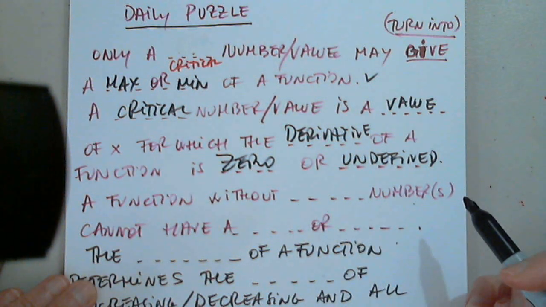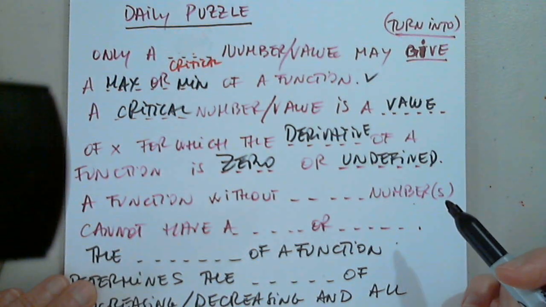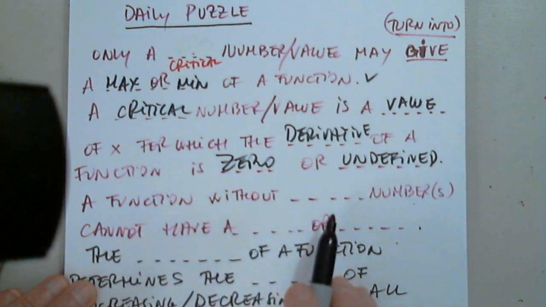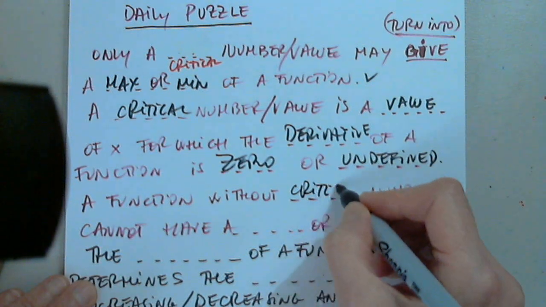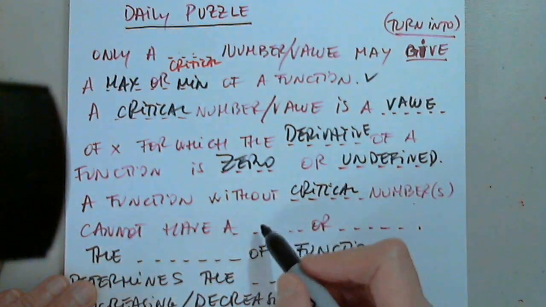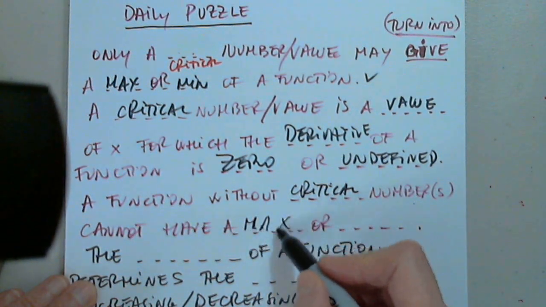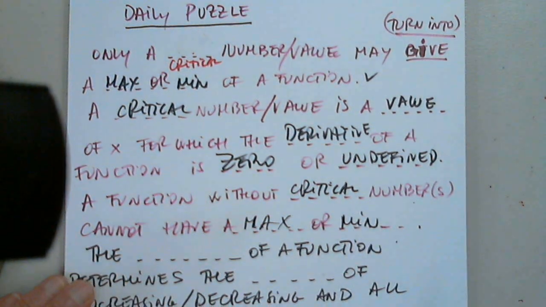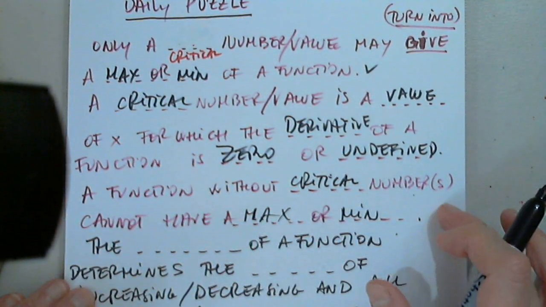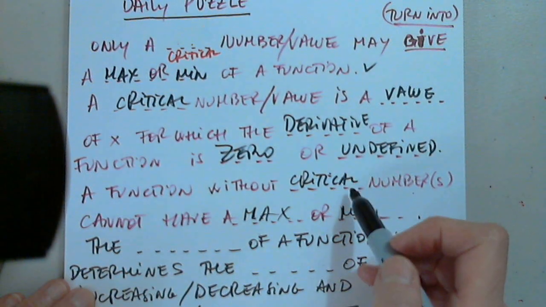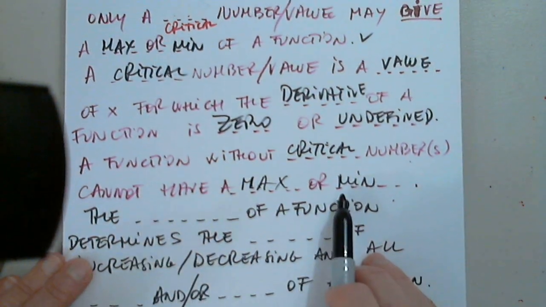Anyone? A function without, very good. Minimum or max. Cannot have a max, min, very good. Although there is no guarantee that if it has, but it's guaranteed that if it does not have critical numbers, it cannot have a max or a min. Awesome.